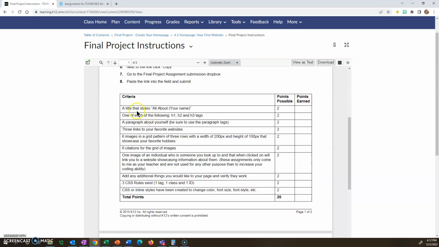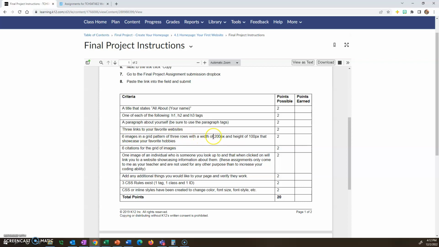Basically, your website is supposed to have a title, one of each of the following H tags, paragraph tags, 3 links to your favorite websites, 6 images that are in a grid pattern of 3 rows.